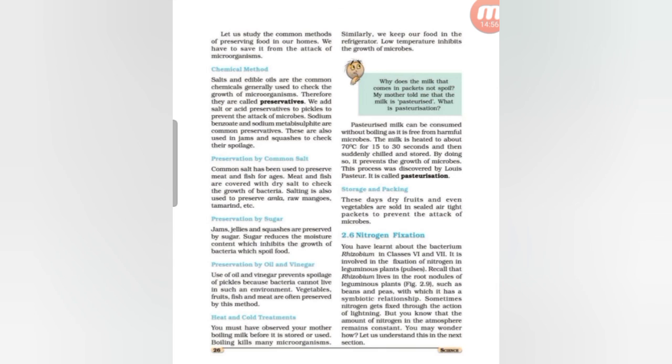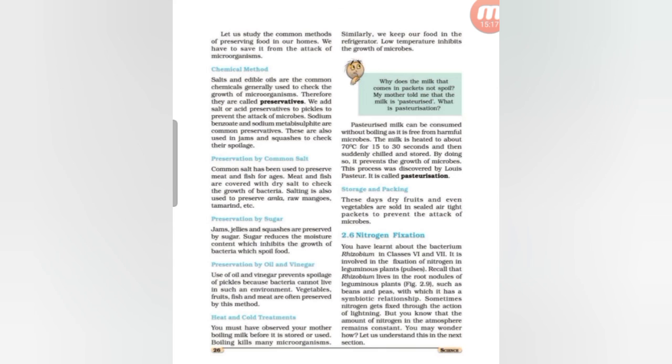Then the milk is stored in sterilized bottles or pouches in a cold place. Pasteurized milk can be consumed without boiling because it is free from harmful microorganisms, and this method was invented by Louis Pasteur. That is why it is called pasteurization.